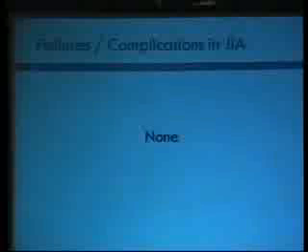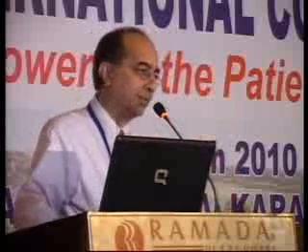Failures or complications: none. Nobody failed treatment, and no complications. We use this in SLE as well. The generally accepted indication is lupus nephritis. I have even stopped giving her further appointments now, 1 year on. No further appointments unless something happens. She seems to be cured. No, keeping our fingers crossed. Psoriatic arthritis, 1 patient in Karachi. 16 years disease duration, improved. Not an accepted indication for rituximab. Used it with improvement. So let's see how it goes.